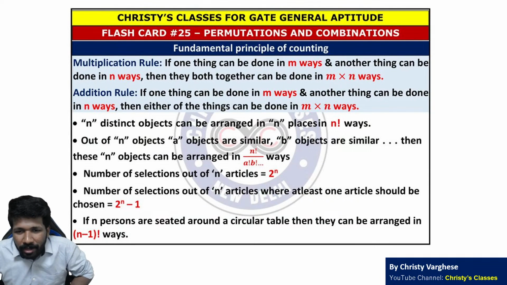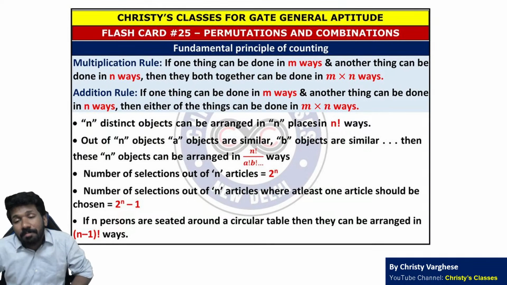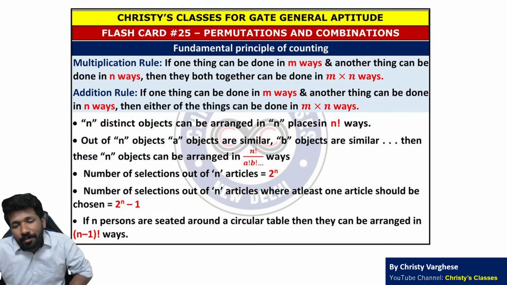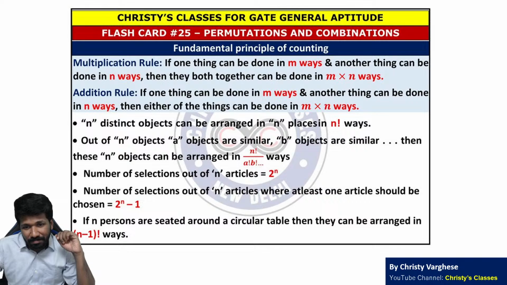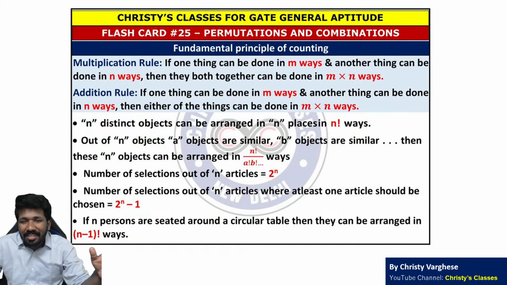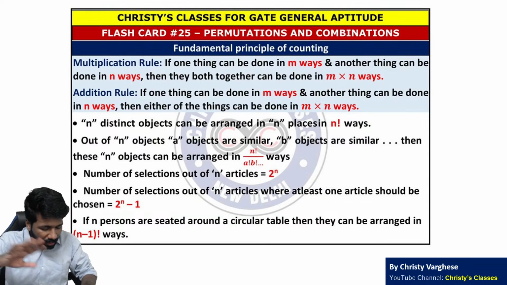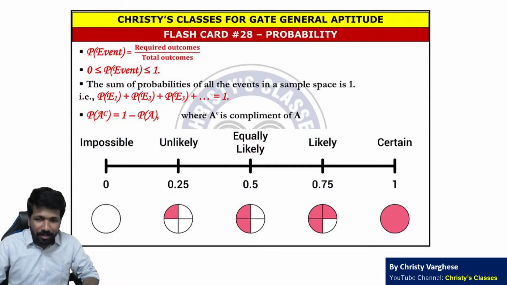For example, in verbal, a comprehension question is confirmed. Almost 99% sure that you will get a question from comprehension. Minimum 1 question, sometimes 2 questions also. And number system related questions you can expect. That can be from functions, or from laws of exponents, or from logarithm, or from any area of number system. Too many areas are there. So have a quick idea about all these areas. That is why I am trying to give a quick outline of all the things before the exam, so that if you have forgotten anything, those potholes you can fill before the exam.